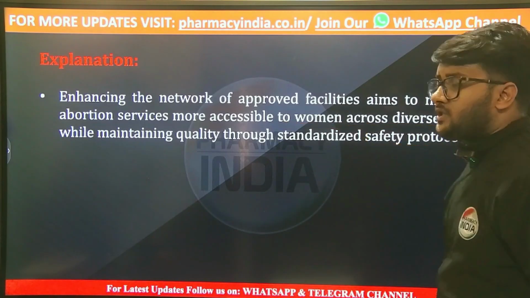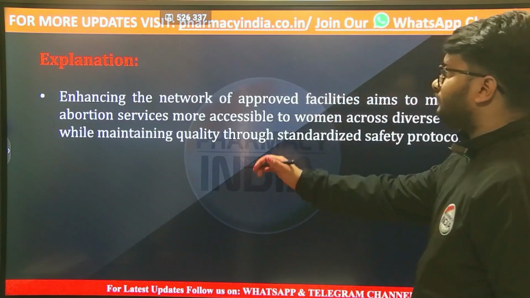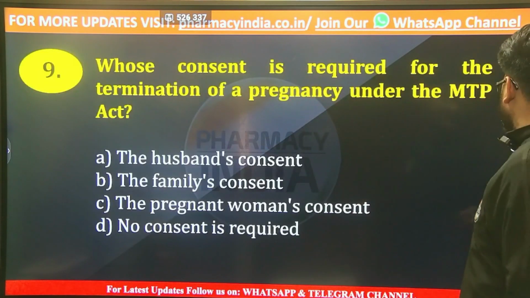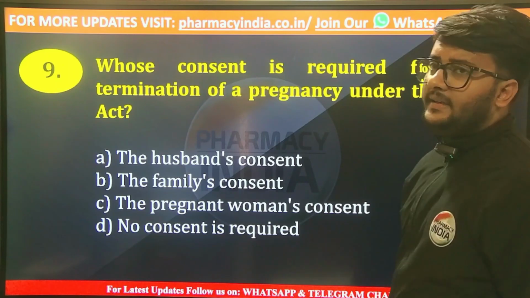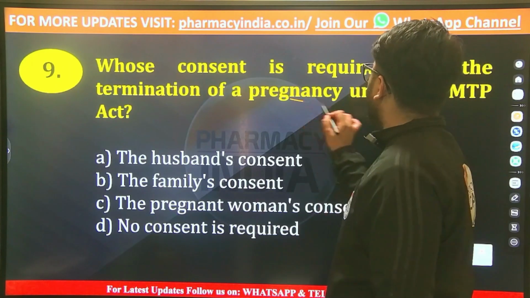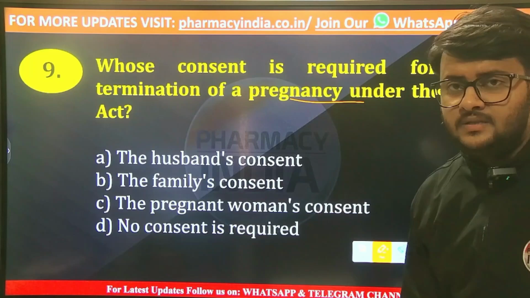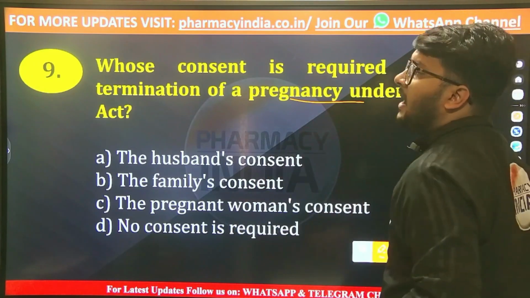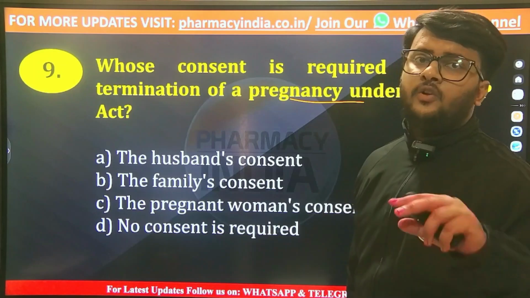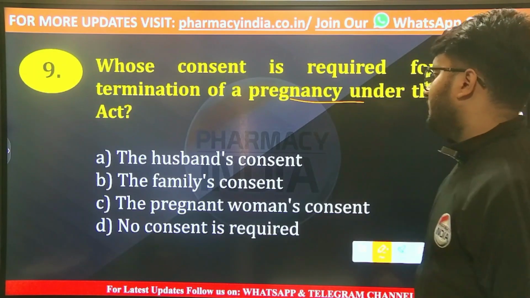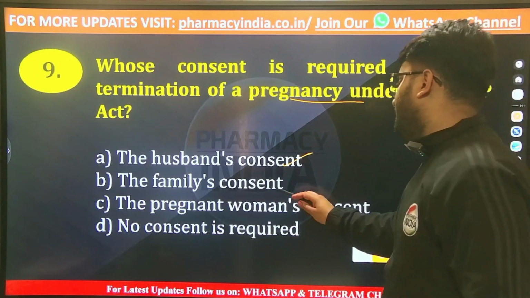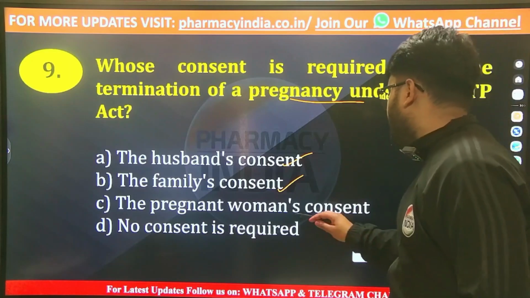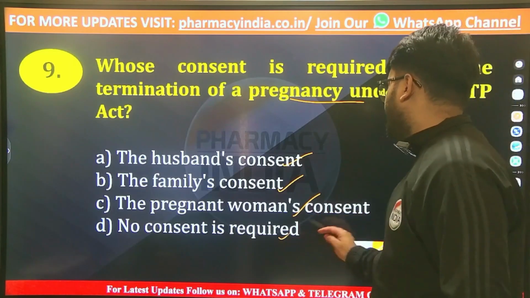Now, the next question is, whose consent is required for the termination of pregnancy under the Medical Termination of Pregnancy Act? According to the MTP Act, whose consent is required for the termination of a pregnancy? The husband's consent, or the family's consent, or the pregnant woman's consent, or no consent is required?